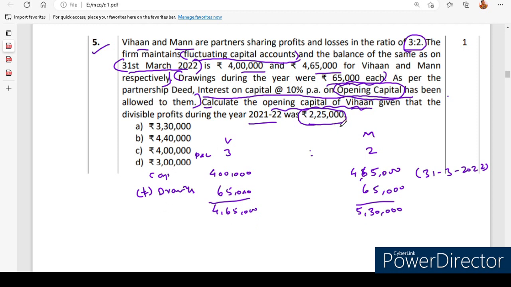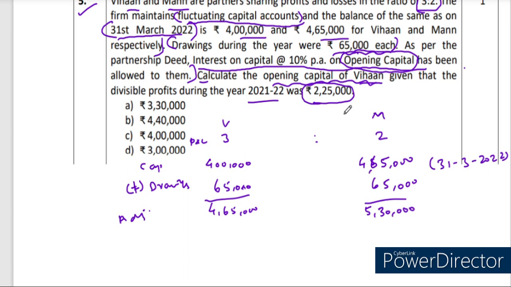And before that, profit should be appropriated, right? That too, interest on capital has been provided on their opening capital. That opening capital we should find out, but it is the adjusted capital method. Adjusted capital only is found out. But what is their profit? It is 2,25,000. So this is also appropriated as per 31st March 2022, 4,65,000. It is their capital money after giving that profit to the partners. So profit is boosting up their capital, right? So now that profit we are going to appropriate. It was appropriated already, but now we are going to deduct it.